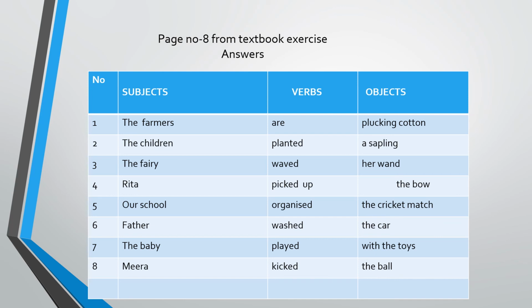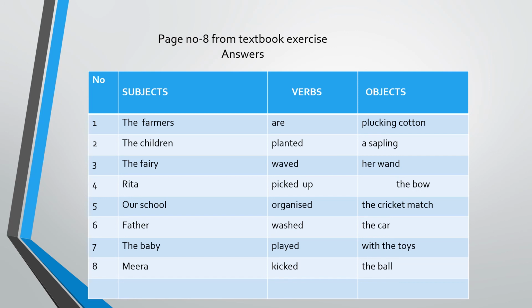An object is also known as a complement. Complement means to complete the sense of a sentence. How does it complete? In a sentence, first comes a noun or pronoun, then comes the verb. Then what the subject is doing, that is coming. That is known as the object. An object is known as a complement, a word used after the verb to complete the sense of a sentence. Complement means object, so you don't get confused. Object means complement.